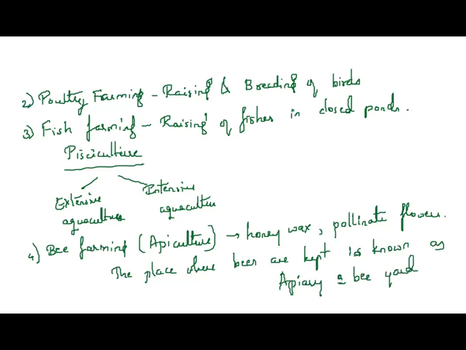So what is the role of animal husbandry in human life? We get so many dairy products from cows, goats and sheep. What are the dairy products? Dairy products include milk products like yogurt, cheese, butter, paneer, all we get. Second thing, we get meat.